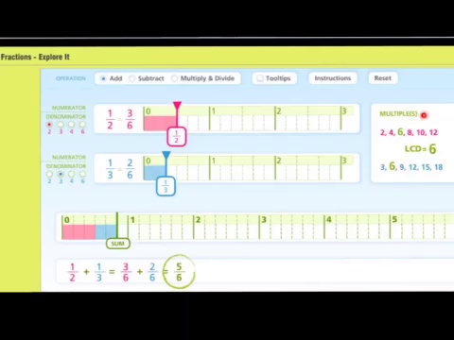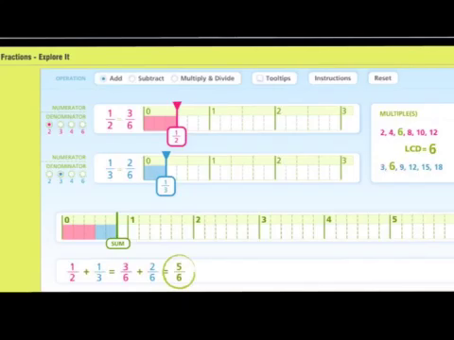They showed the multiples as we did in the previous example when we were finding the sum of 1/2 and 1/3 symbolically. So we have our multiples of 2, we have our multiples of 3, and we can see that they also found the lowest common denominator to be 6. So based on that, they showed that 1/2 is equivalent to 3/6, and you can see lightly shaded underneath that. They showed that 1/3 is equivalent to 2/6, and you can see that lightly shaded underneath that as well.